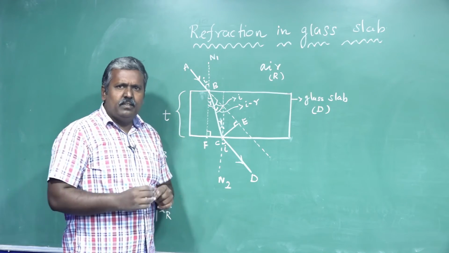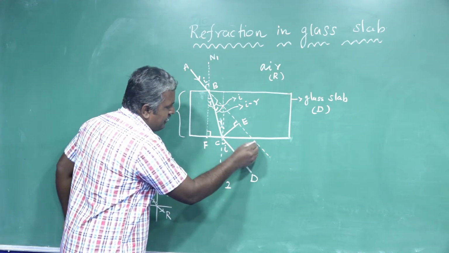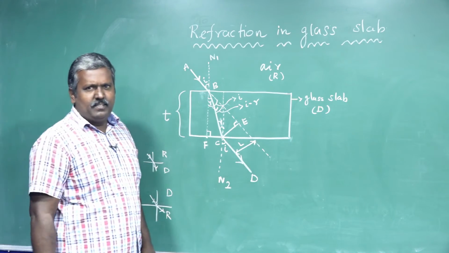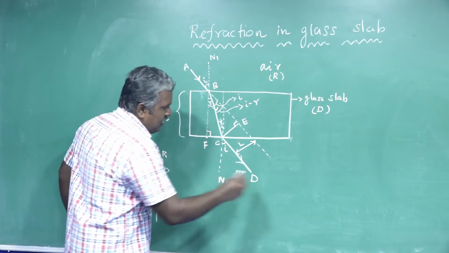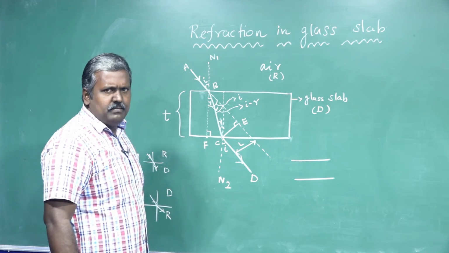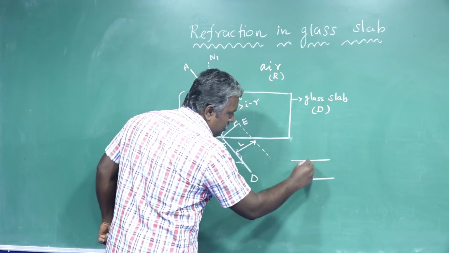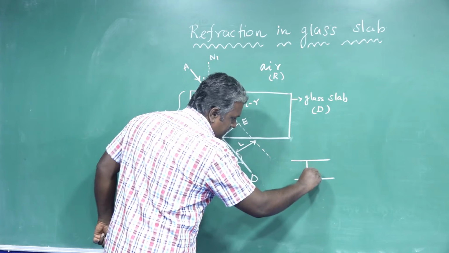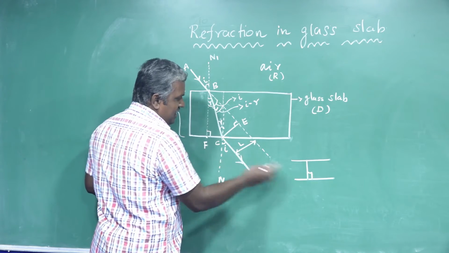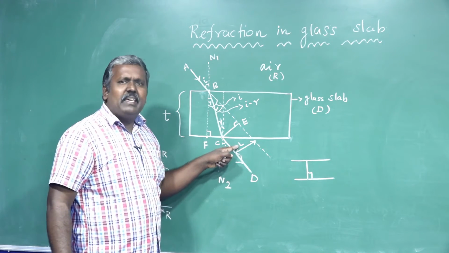In this question, the motivation is that you want to calculate the lateral displacement. That is a perpendicular distance. Parallel lines. What is the perpendicular distance? This, no. This, no. Yes, this is the perpendicular distance. So the perpendicular distance between the original path of the light and the emergent light is called lateral displacement or shift. That is simply denoted by the symbol.